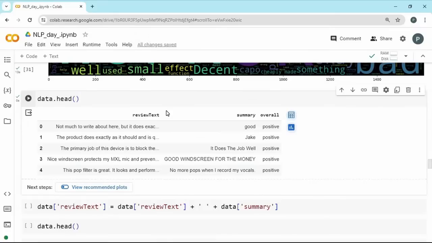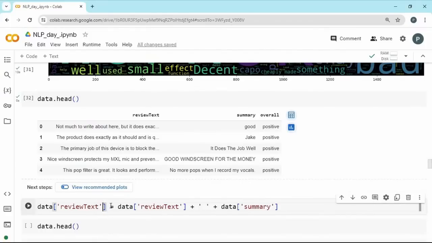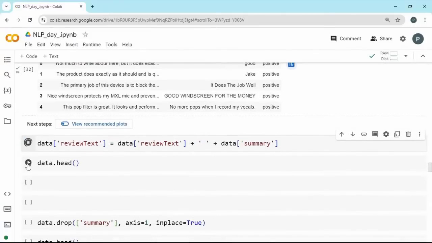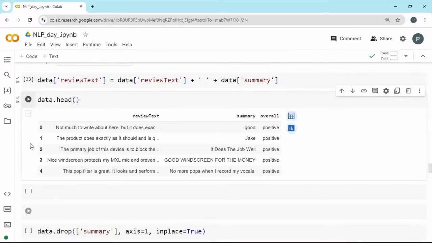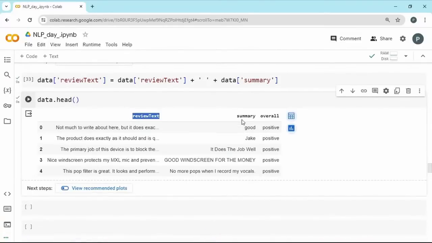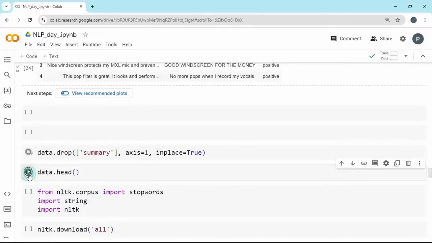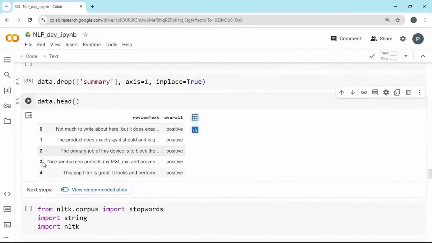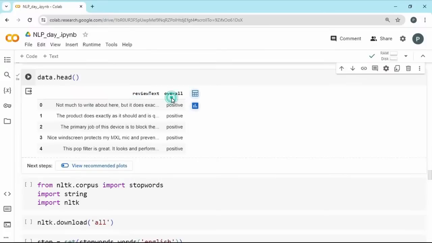If we create a new column by combining these two, we'll get both. We can just concatenate with a simple space, and that's what we are doing. We are combining the review text with the summary with a space, and storing it back there. Once it is done, the summary is not needed now, as it's added here, so we can drop the summary as well. This is the data which is left: we have our review text and the overall, which is the rating.